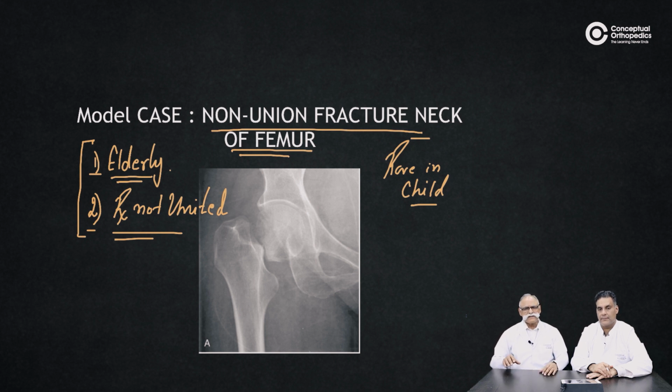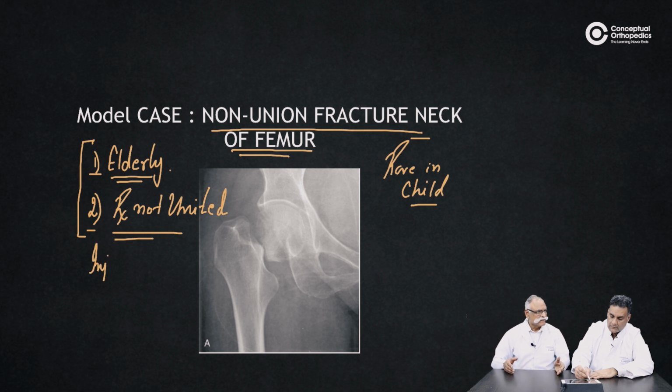Typically the patient presents to you with a history of injury, and at times in the elderly age group they say that they just slipped, but they felt some pain, but they still kept walking. They didn't bother much, they kept walking with or without support.